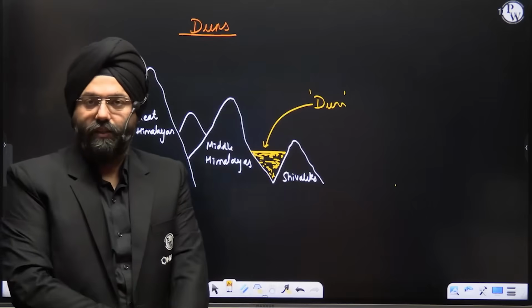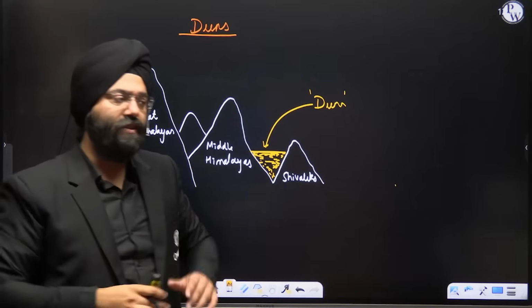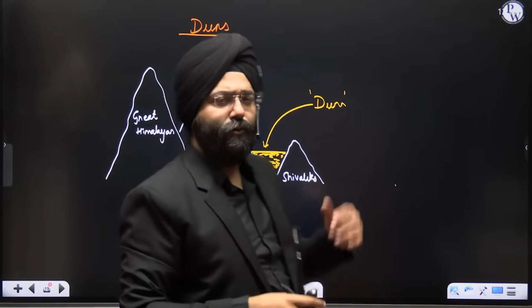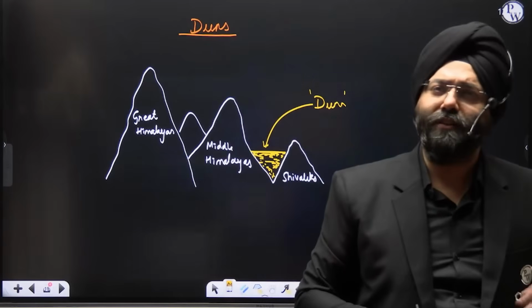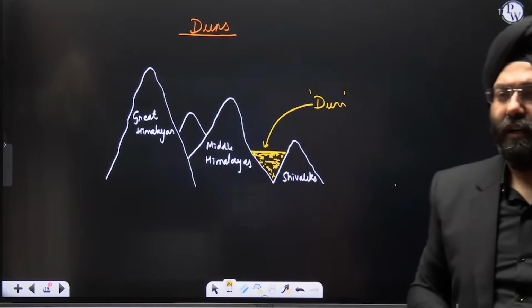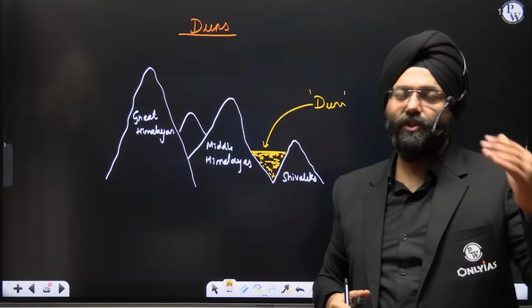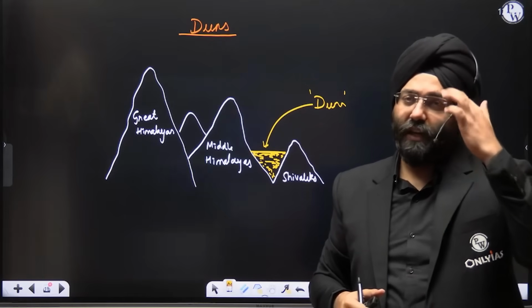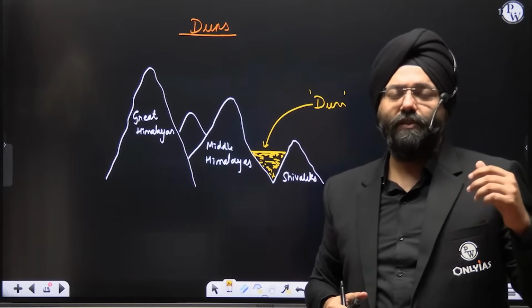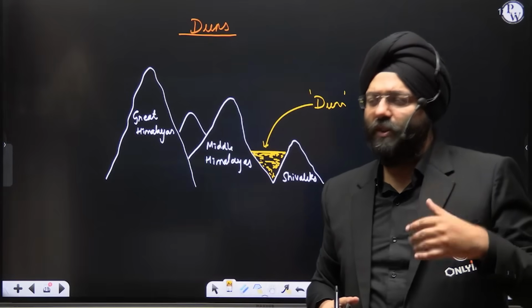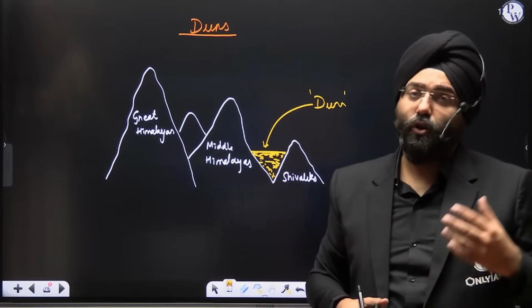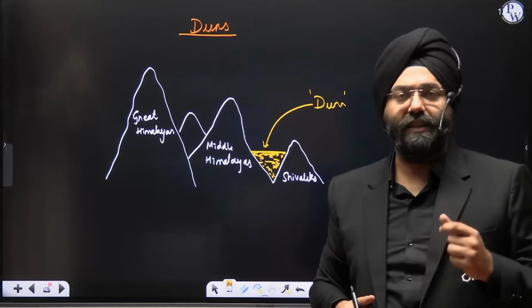Clear? So this is again very important. And these are very important places with respect to commercial activities and tourist places, because the average height is more. The climatic conditions are also good over here. That is why Dehradun and similar places attracted the Britishers to these regions, and they settled a lot of their institutions here, right?